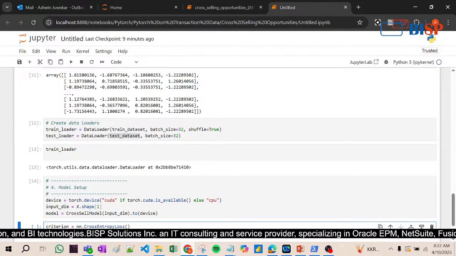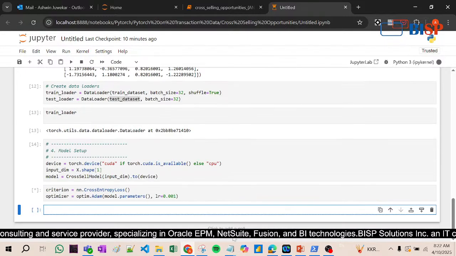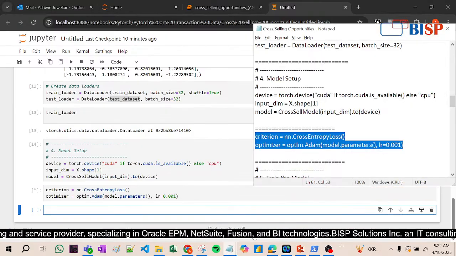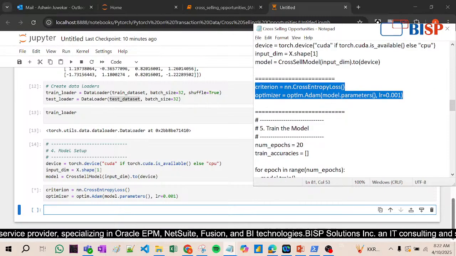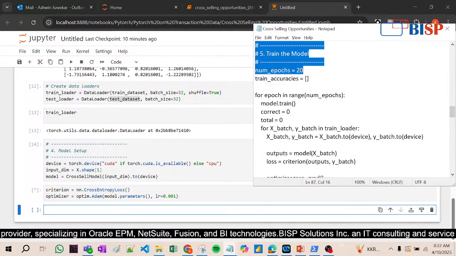Criterion, nn.CrossEntropyLoss, we are using the cross entropy loss method. Optimizer equal to optim.Adam with model.parameters and lr equal to 0.001. Now this is somewhat technical, so this is as it is, you have to write it down. Now see here, train the model.